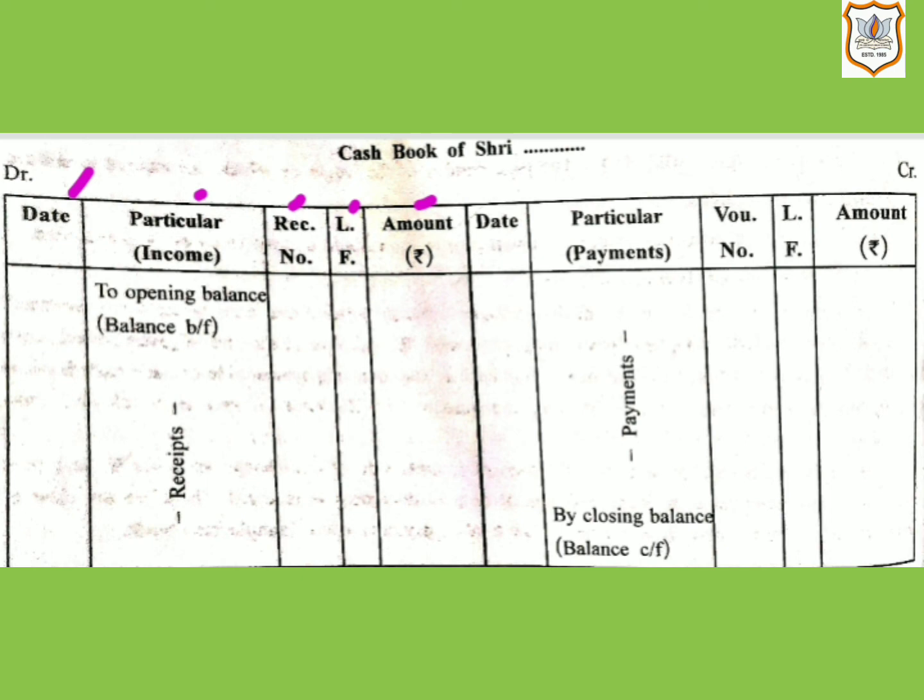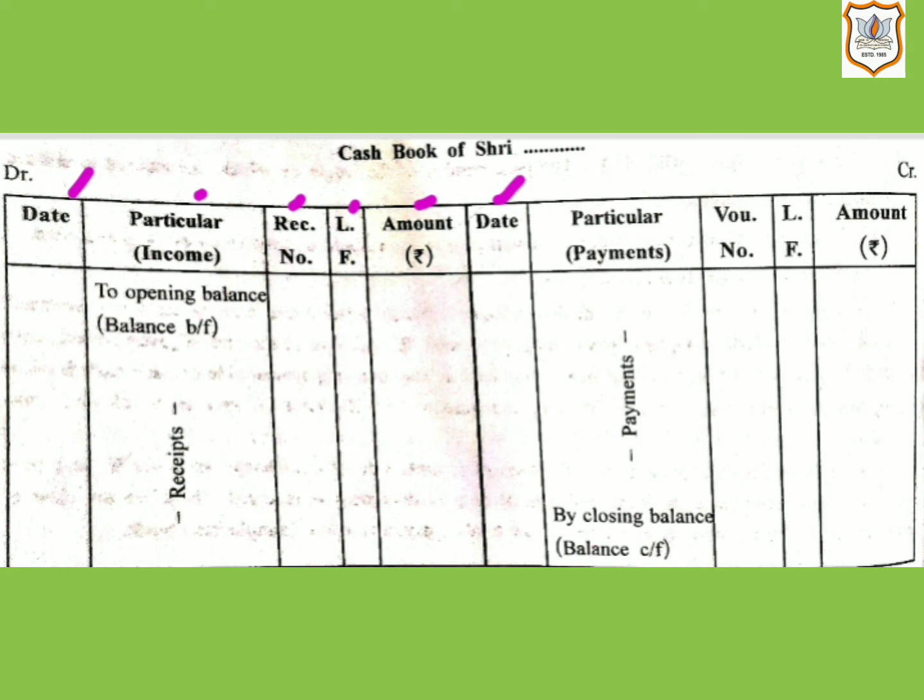Now, next 5 columns are of payment side or credit side. According to rule, for real accounts, when cash goes out, it is recorded on the credit side of the cash book. The following particulars are mentioned in it. Here, first column will be of date again. In this column, the date on which the cash is paid is chronologically recorded.